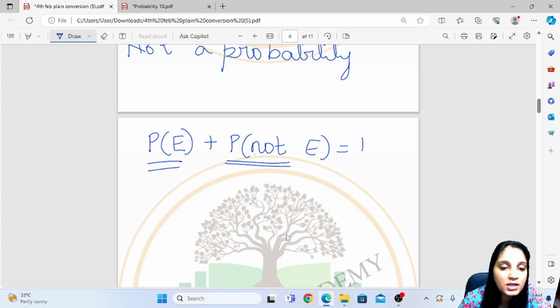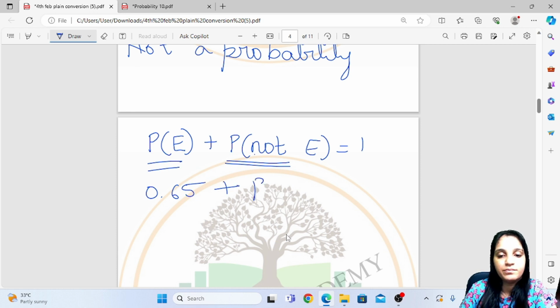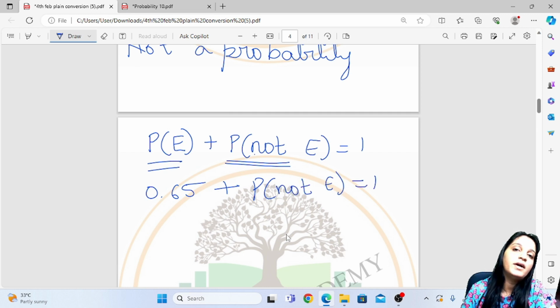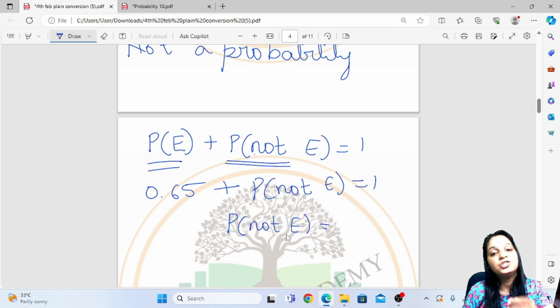Now, suppose your P of E is 0.65 and you have been asked what is P of not E? P of E plus P of not E is equal to 1. We can find it by this formula. So P of not E, you can write it here only, and you can shift that 0.65 to there. So it becomes 1 minus 0.65.